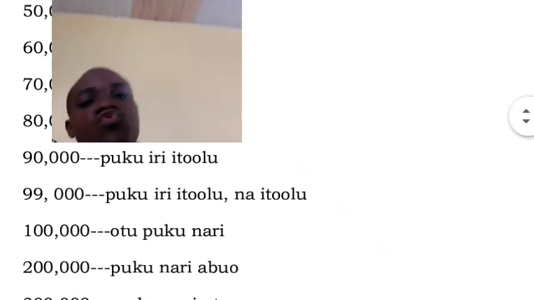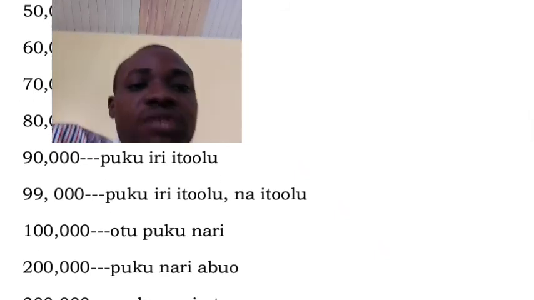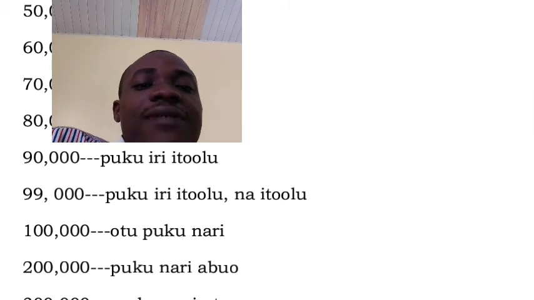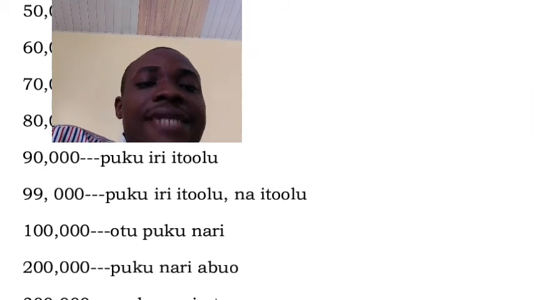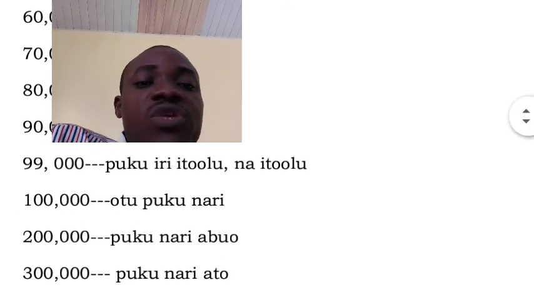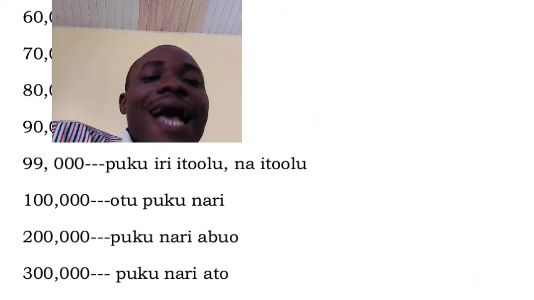That's correct. 100,000 otu puku narị. Correct. 200,000 puku narị abụọ.